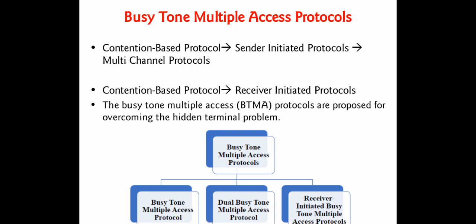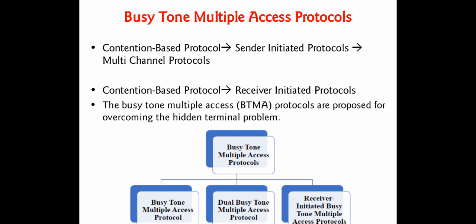In contention-based MAC protocols, the protocols follow a contention-based channel access policy. That means if a node wants to transmit data to a neighboring node within the network, then the intended transmitter does not make any prior reservation of a channel for sharing the data. Therefore, it must contend with the neighboring node to win the channel for sharing the data. The contention-based MAC protocols do not support quality of service, and nodes do not require regular access to the channel. Simply, contention-based MAC protocols are random access protocols. BTMA protocols are proposed for overcoming the hidden terminal problem.